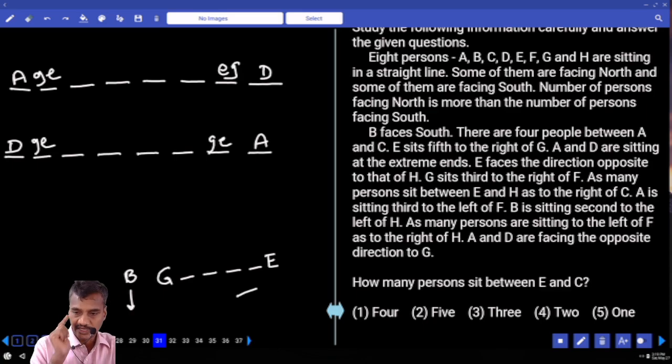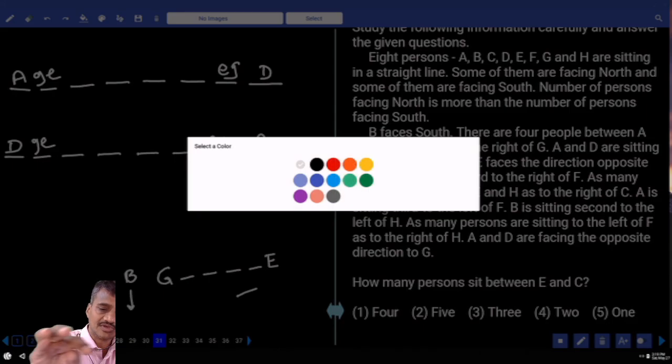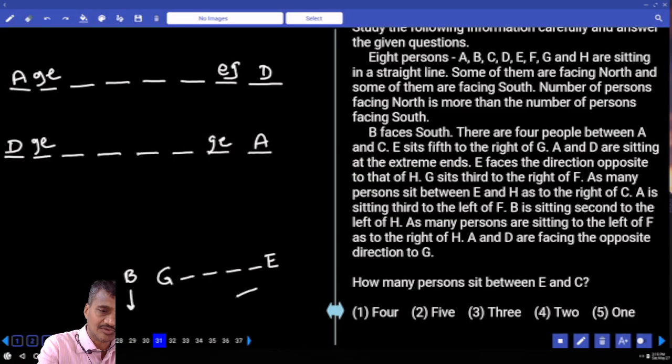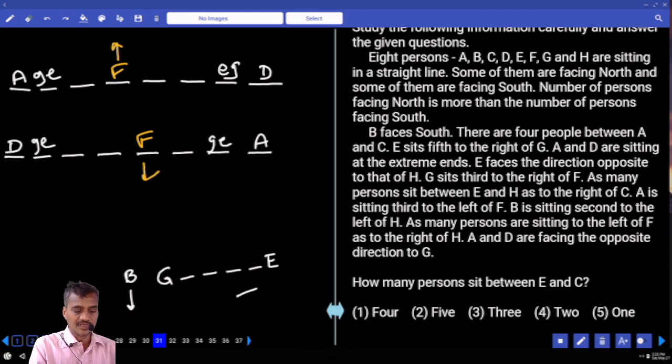Then as many between E and H to the right of C. And A is sitting second to the left of F. Now we can fix this one. A is second to the left of F. F is here. F is facing north. Now here F is here. And F is facing south. And A is second to the left of F. Then next one. A and D are opposite to G.